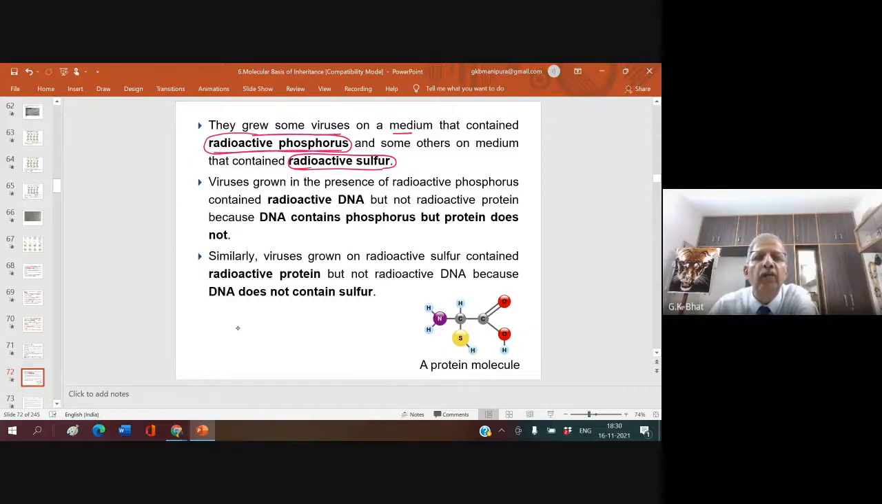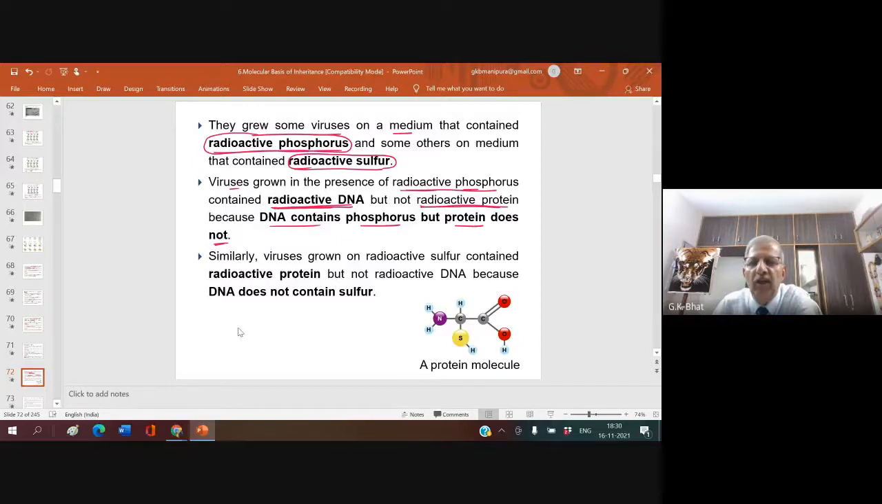So viruses grown in the presence of radioactive phosphorus contain radioactive DNA, but not radioactive protein. Why? Because DNA contains phosphorus, but protein does not. Understood?